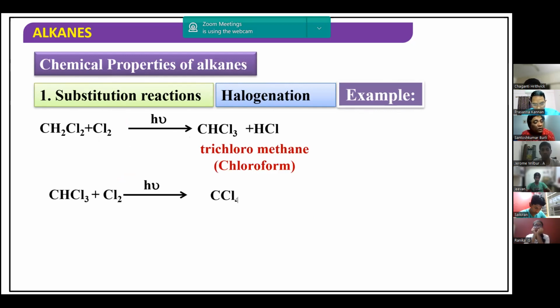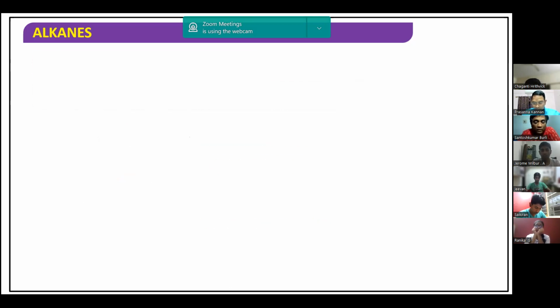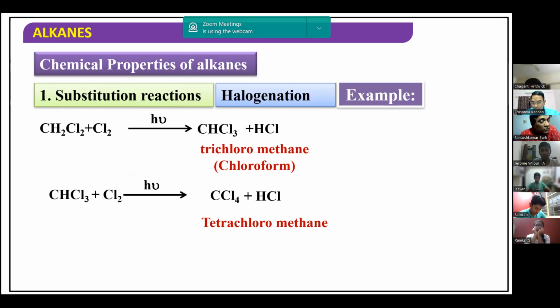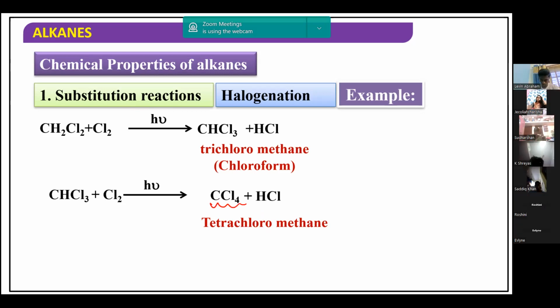Trichloromethane can further be converted into carbon tetrachloride, or tetrachloromethane, if we add excess Cl2. So successive substitution of methane ends with carbon tetrachloride as the last product, when you replace all the hydrogens of methane with chlorine. The entire process we call chlorination of methane.